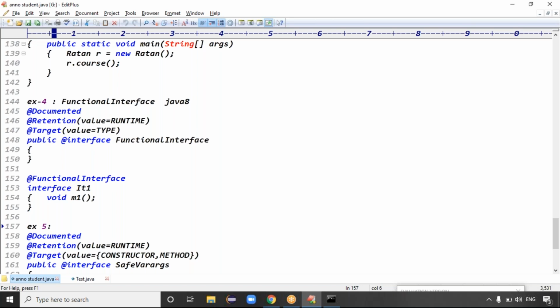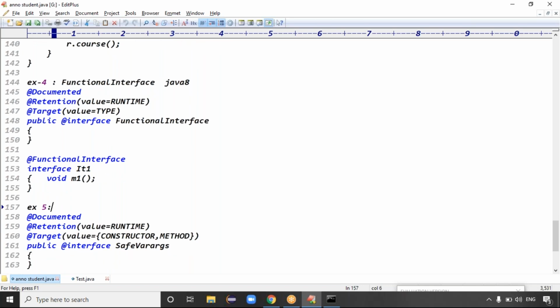What's the use of declaring it as a functional interface even if I have one abstract method? You're giving information to the compiler, and if you do anything wrong, you'll get an error message.